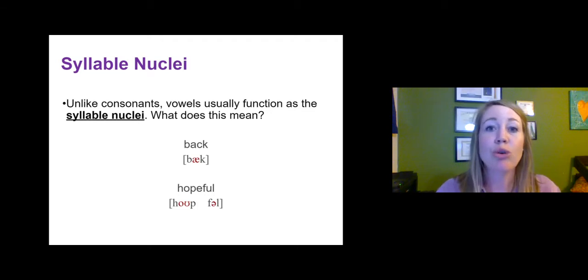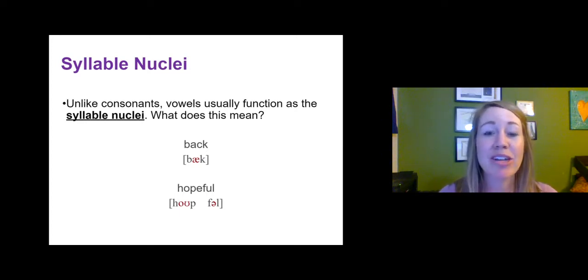So let's look at two English words, for example. We've got the word back. Again, we're dealing with sounds, so we're not concerned with spelling, because I realize that when you spell the word back, there are 4 letters, so there's really not a center to a 4-letter word, right? But we're talking about sound. If you take the word back and break it down into its phonemes, we have three sounds, three phonemes: b, a, k. And at the center of that word, back, a single-syllable word, is our vowel sound, a.